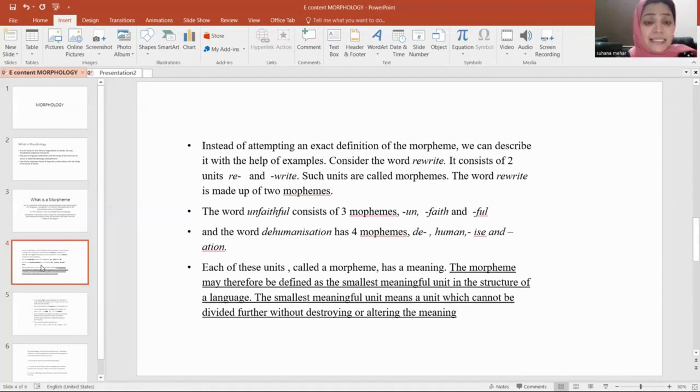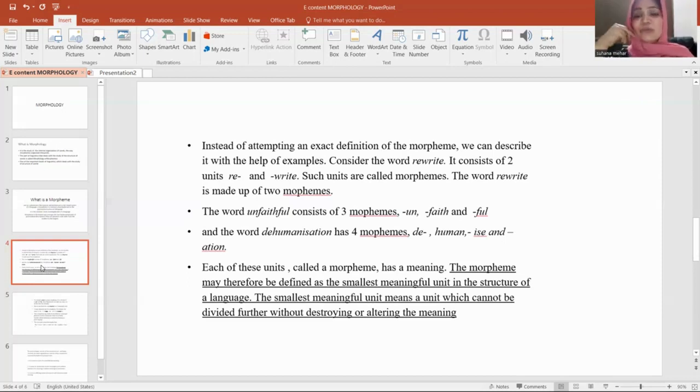We can take another example, unfaithful. Unfaithful consists of 3 morphemes: un, faith, and full. Un, a prefix, is added, faith is the base word, and full, again a suffix, is there. So unfaithful consists of 3 morphemes. Another example is dehumanization.